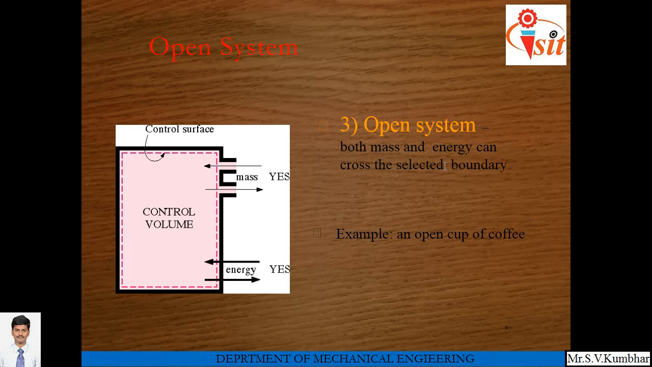Open system. In an open system, both mass and energy can cross the boundary of the system. The best example is an open cup of coffee. Here, mass as well as energy can cross the boundary of the system. Another example is a hydraulic turbine. In the case of a hydraulic turbine, steam turbine, or gas turbine, mass as well as energy can cross the boundary of the system, so it is considered an open system.